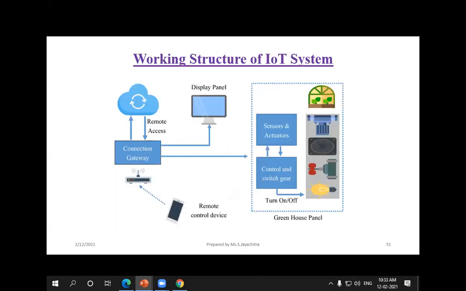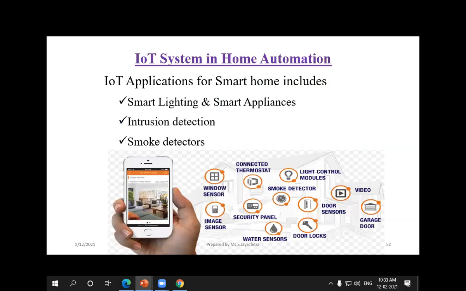And here this is the working structure of an IoT system. The sensors and actuators acquire the information, and through the cloud, the gateway communicates to the mobile device, where it can be displayed according to the user's needs. So this is the working system. For example, if you are using an IoT system in home automation, such as smart lighting or smart appliances, I can make the window open automatically at 5 o'clock in the evening and close automatically at 6 o'clock. Like that I can fix it.